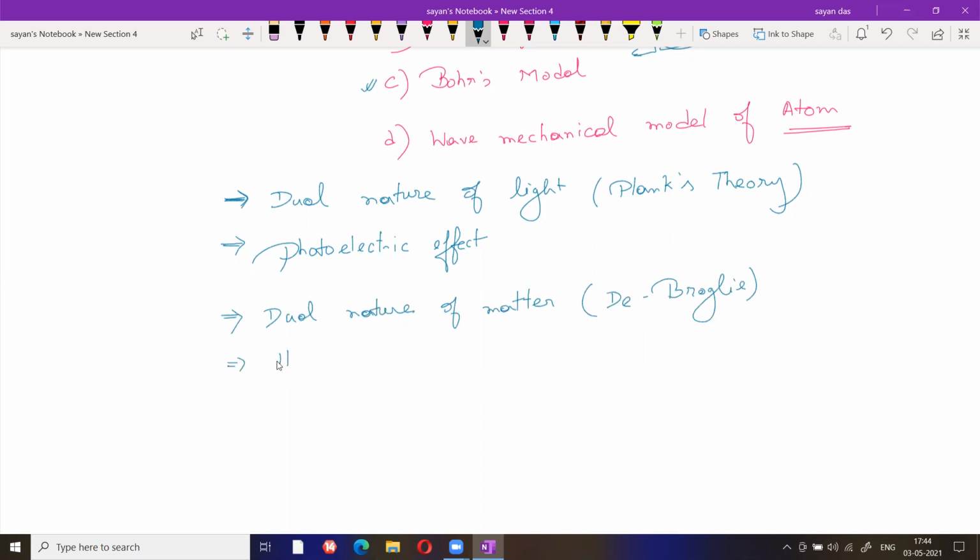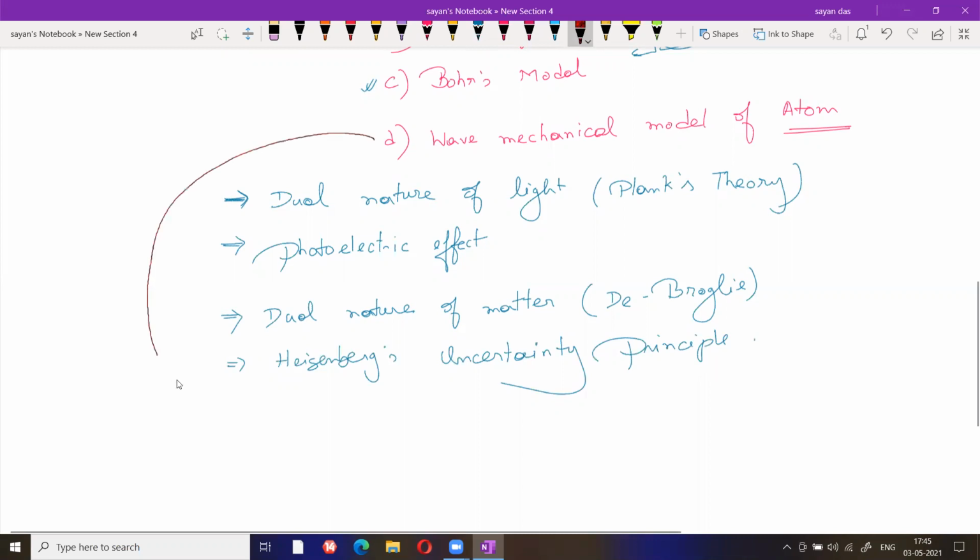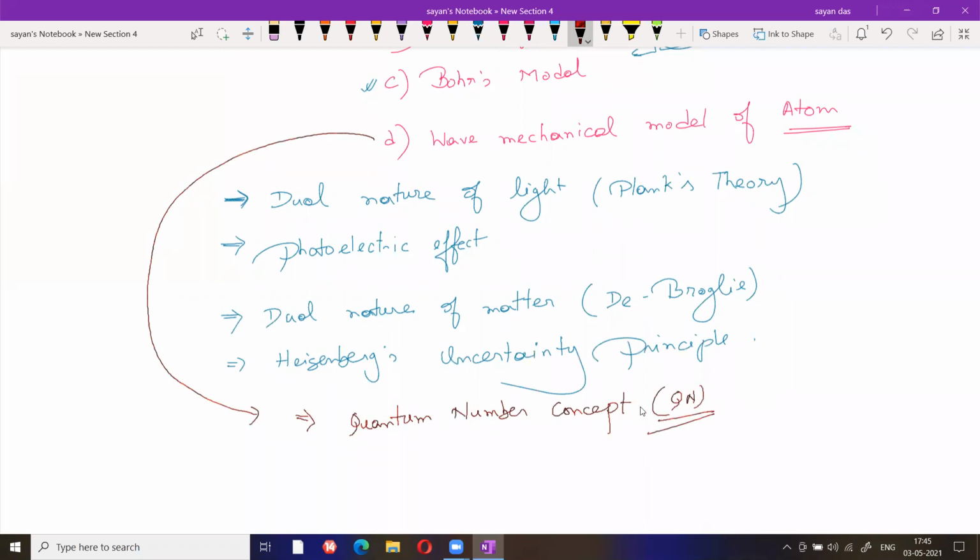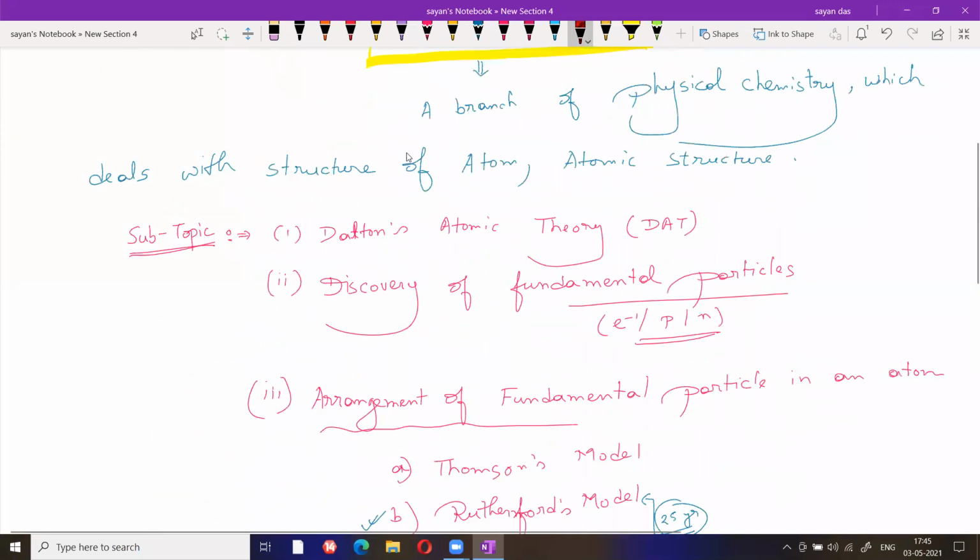Heisenberg uncertainty principle. And the wave mechanical model. Basically, the wave mechanical model tells about the quantum number concept. Quantum number concept. That's all the subtopics we have to learn in this chapter.